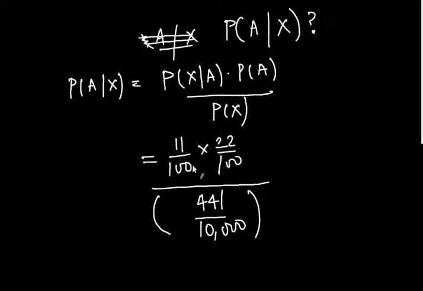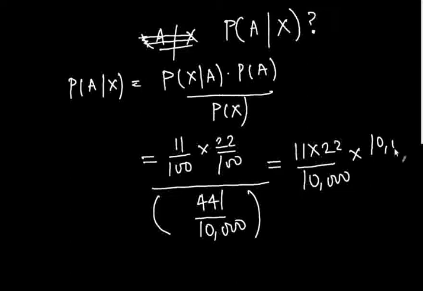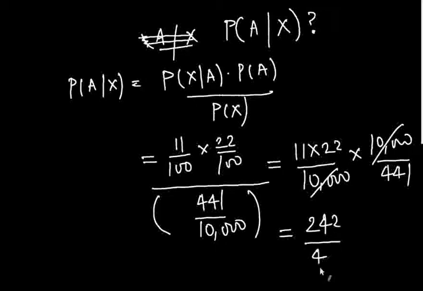And what does this amount to? Well, 100 times 100 is 10,000. So this becomes 11 times 22 divided by 10,000, multiplied by 10,000 divided by 441. So the 10,000 cancels. And what we are left with is 242 by 441, which turns out to be about 54.87%.